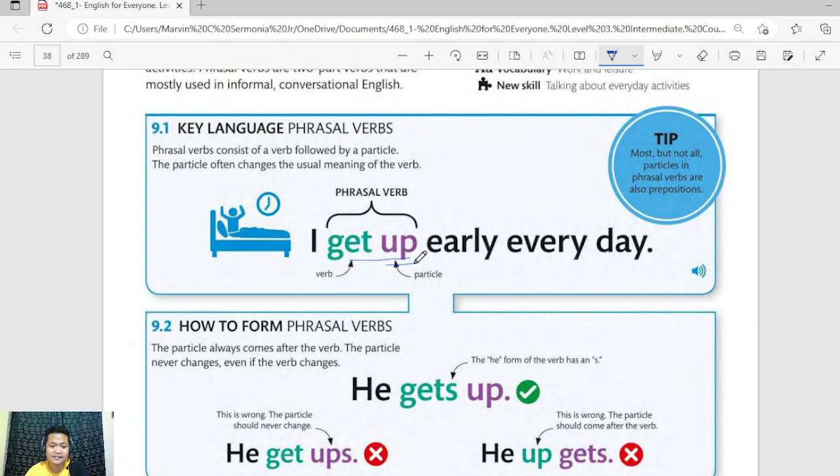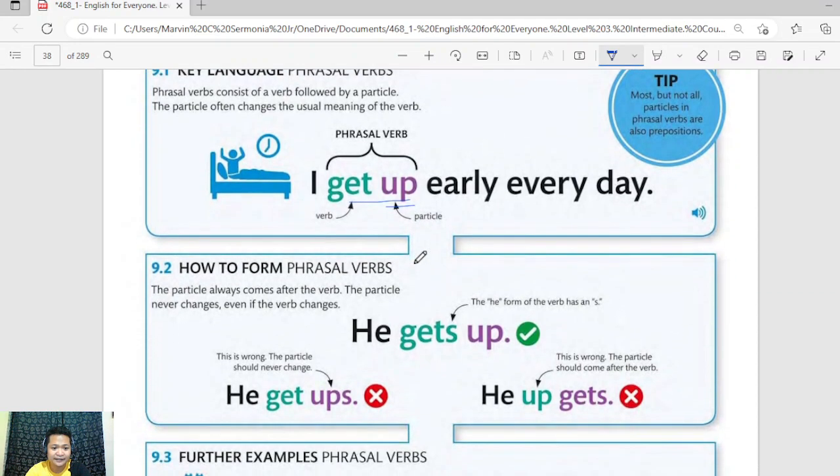Okay. So again, these phrasal verbs that I'll be sharing with you are often used in informal conversational English. Now, the particle always comes after the verb. The particle never changes even if the verb changes. Of course, with our knowledge of subject-verb agreement, it's very important that our verb should agree with the subject. But what makes the changes is actually the verb, not the particle. So remember that the particle never changes.